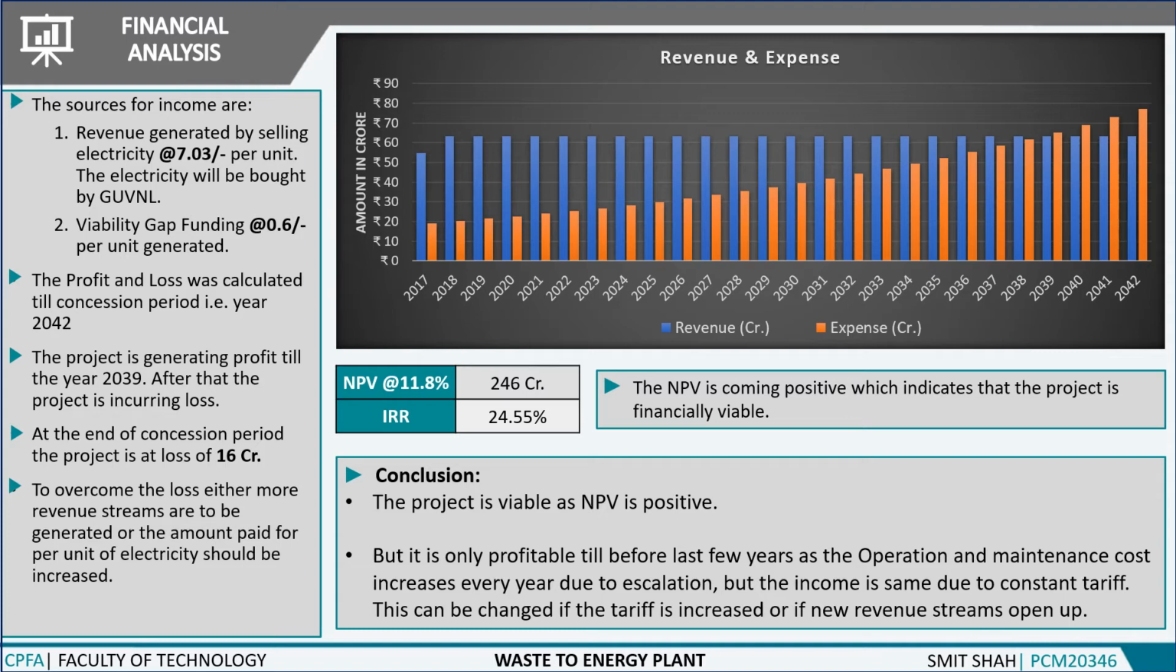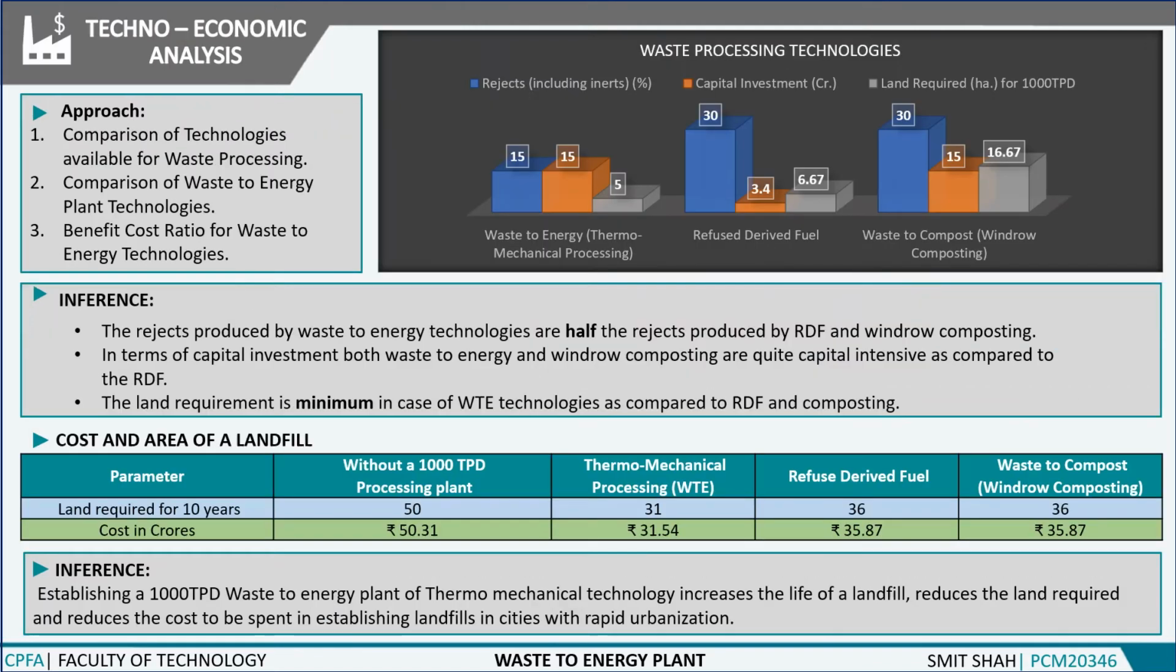Next, we calculated the net present value at a PVF rate of 11.8%. The NPV coming here is positive, which indicates the project is financially viable. The IRR is coming to be 24.55%. This will help the investors to know whether to invest in the project or not. This deliverable gave us the conclusion that the project is financially feasible.